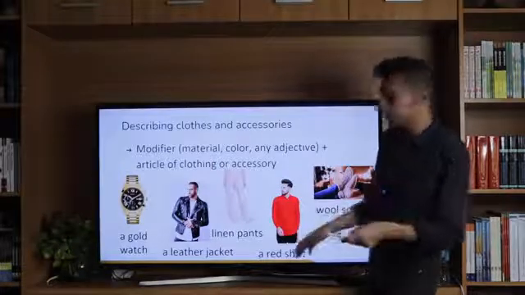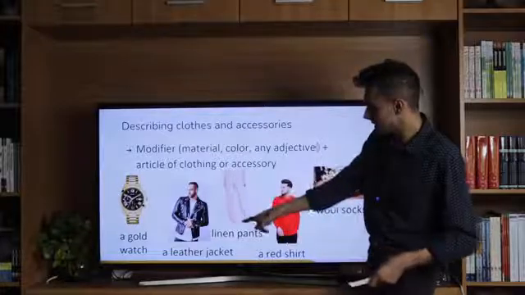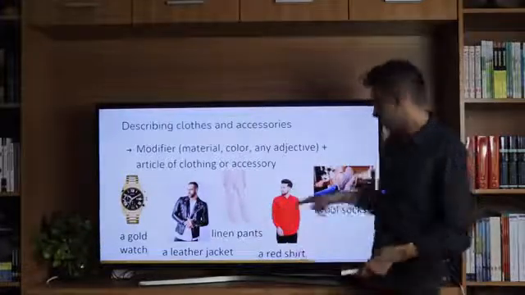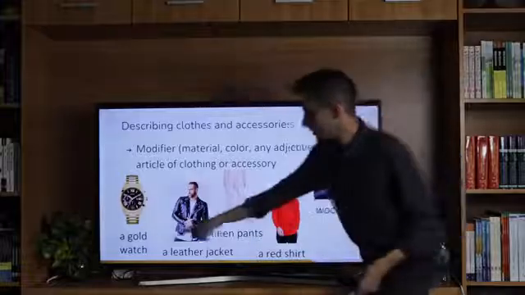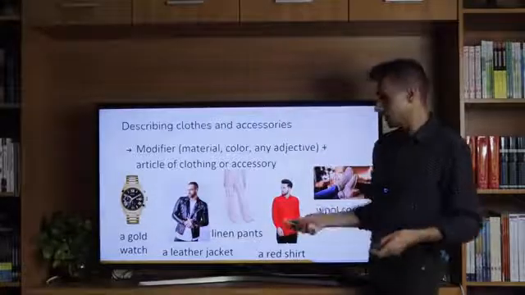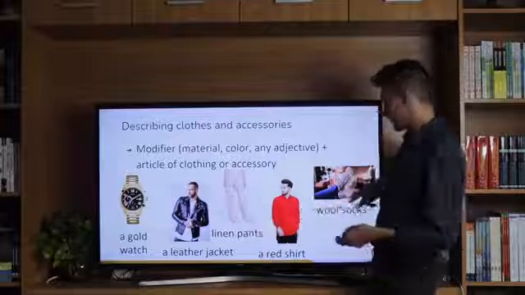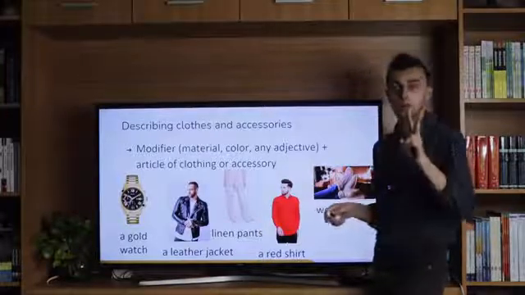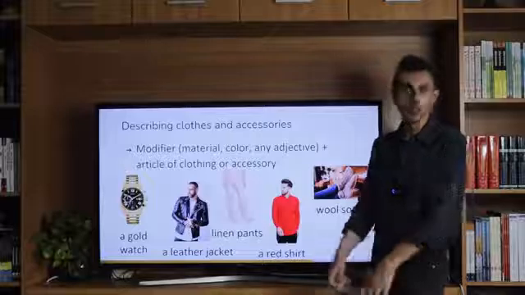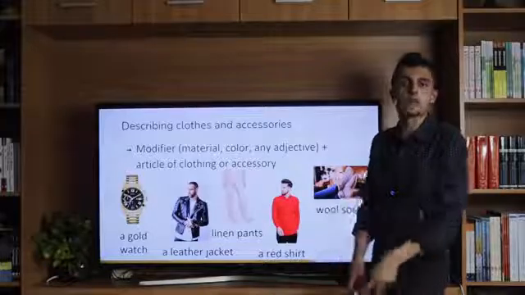So here, I'll point your attention towards two examples. Here we have pants and socks. You might notice that these are in the plural form and these are in the singular form. For clothing, all clothing items that are in the plural sense, usually there are two of them. So for example, socks, there are two socks. For shoes, any types of shoes, boots, etc., there are two of them.